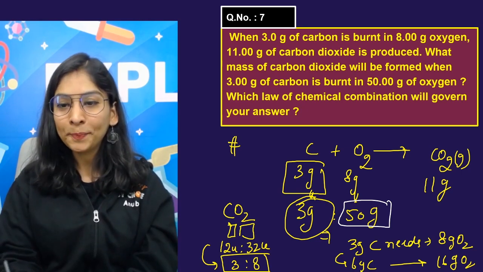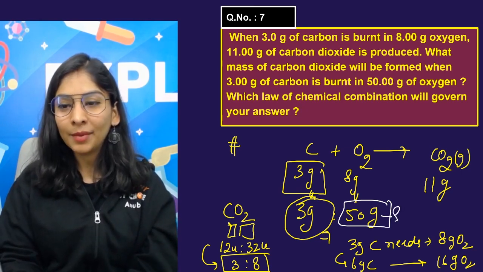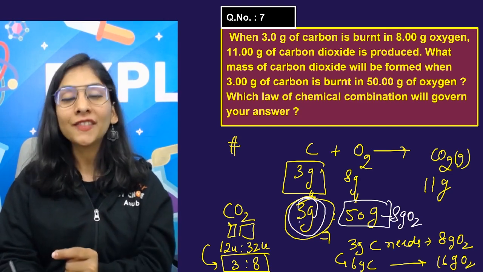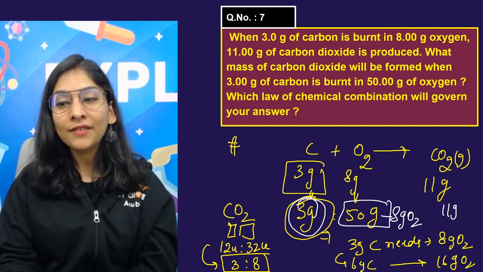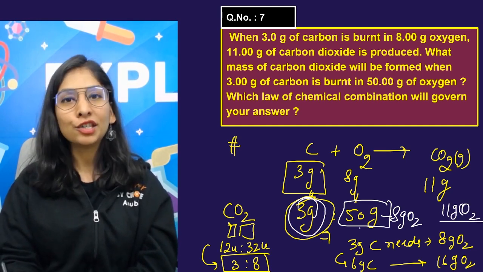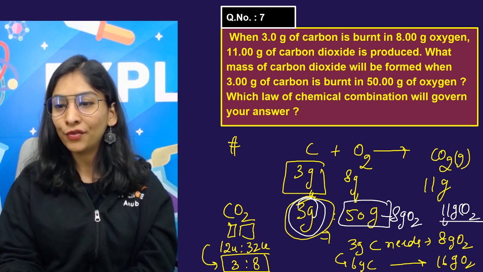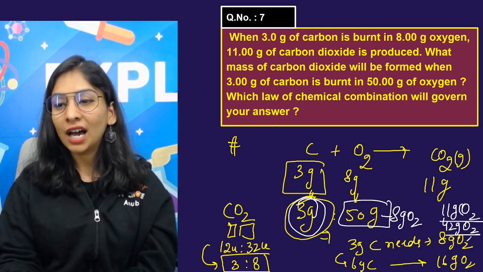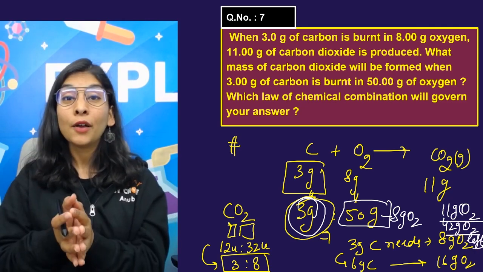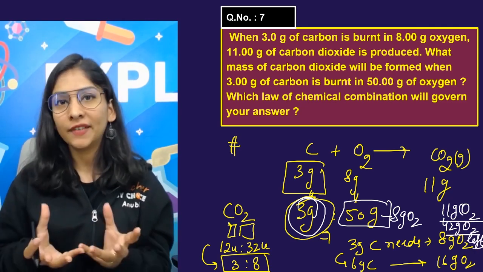So what you will say is that from the 50 gram, 8 gram of oxygen is consumed to combine with the 3 gram of carbon to give 11 gram carbon dioxide. Now 8 gram is consumed, we are left with 42 gram of oxygen, and that's left unreacted. That will still be there in the reaction mixture, because we have to follow the law of conservation of mass.